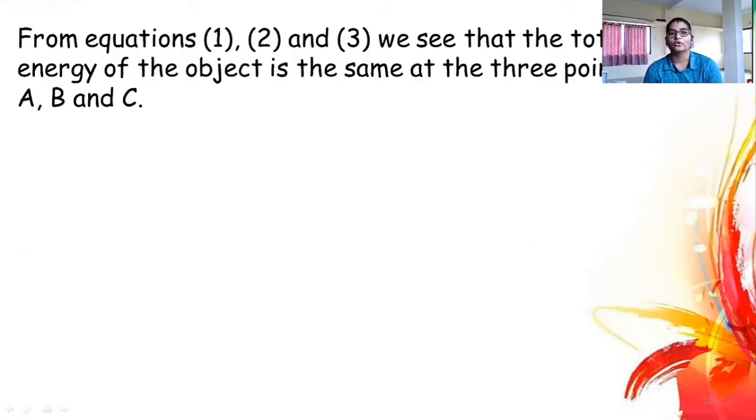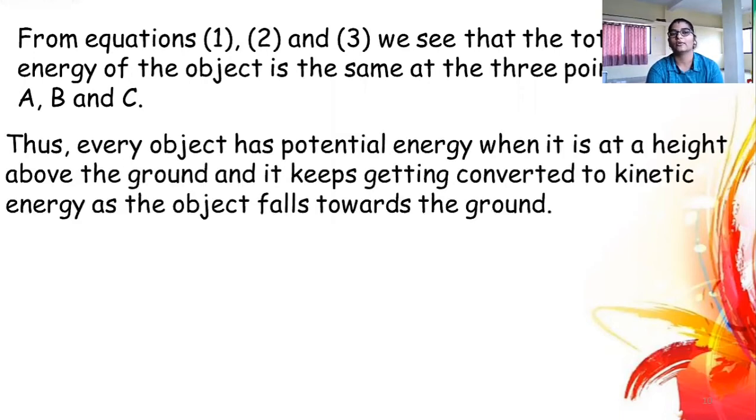So from equations 1, 2 and 3, we can see that the total energy of the object is the same at the 3 points A, B and C. Total energy is mgh at point A, at point B, and at point C. So at all the 3 points, the total energy of the object is the same. Thus every object has potential energy when it is at a height above the ground, and it keeps getting converted to kinetic energy as the object falls towards the ground.